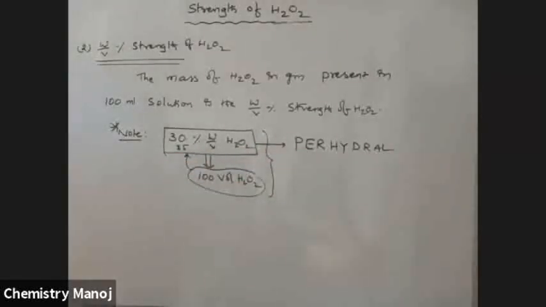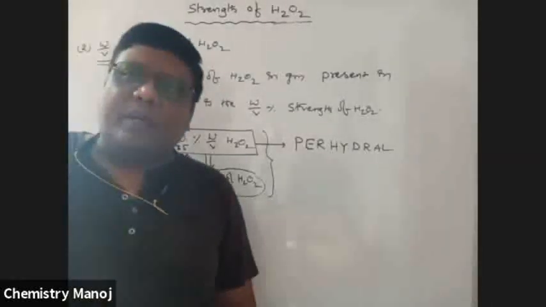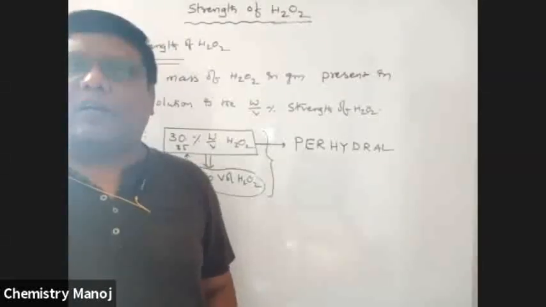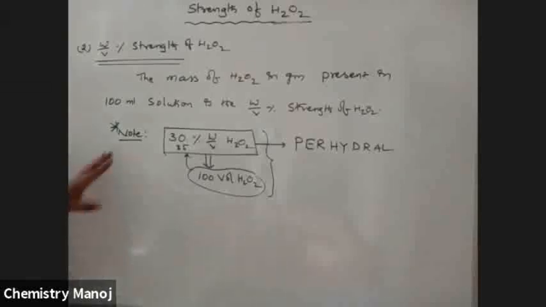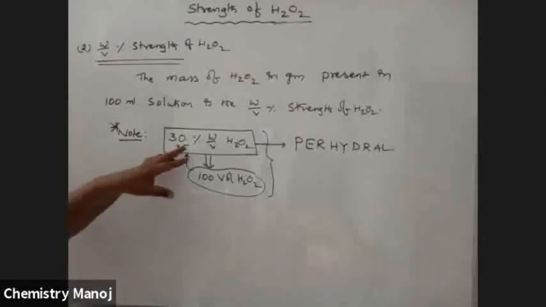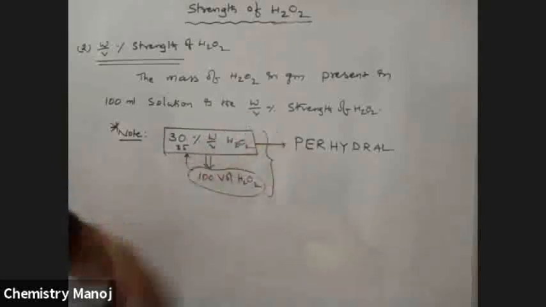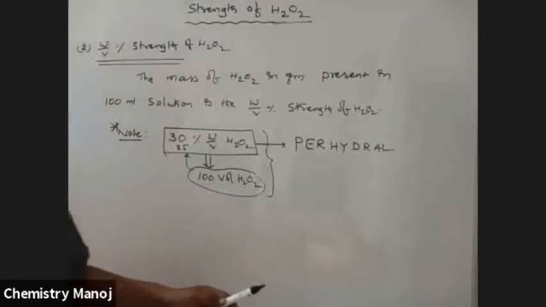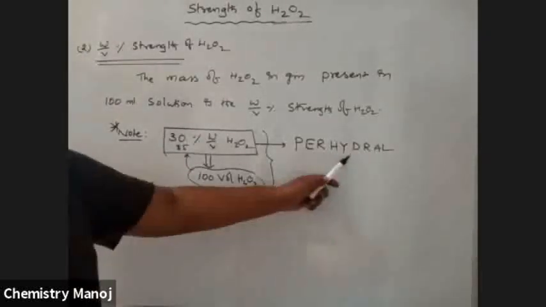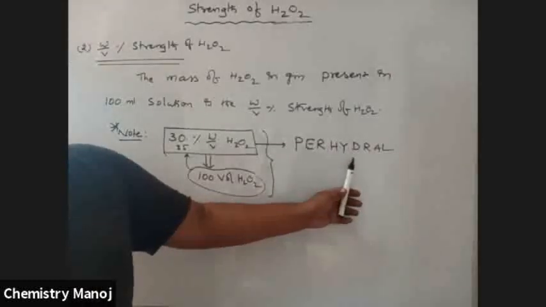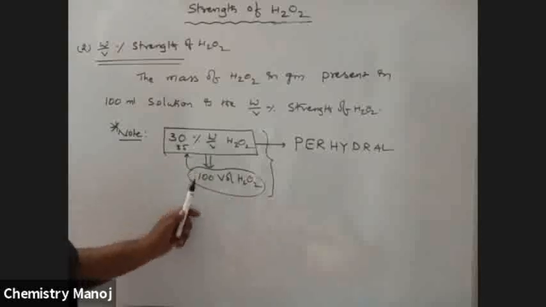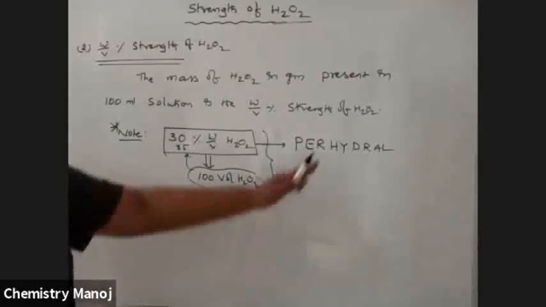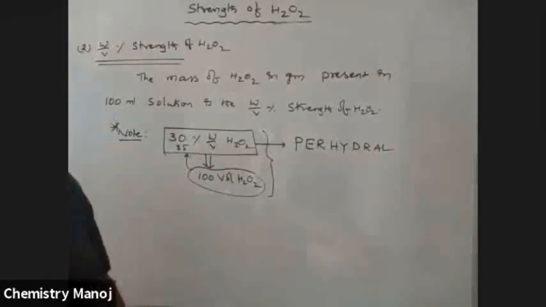Very, very important. What is perhydrol? 30% weight by volume H2O2 or 100 volume H2O2 is commonly called perhydrol. It is an important point, so please keep it in mind. Now I am taking a problem based on these two. H2O2 is generally expressed in terms of perhydrol, whose strength is 30% weight by volume or 100 volume strength. It is a common term.